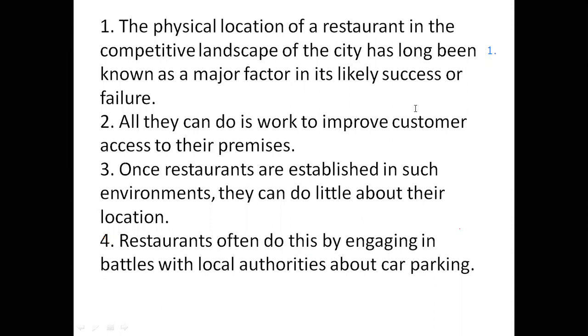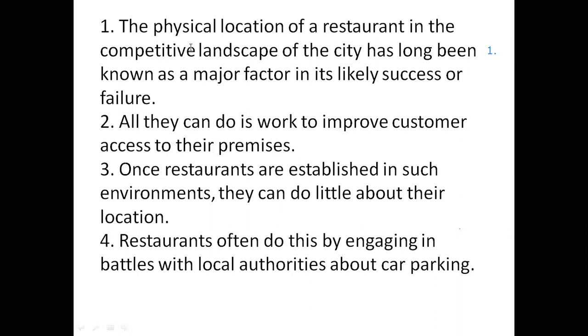Now we're going to try to make, as always, connections. So let's see. All they can do is work to improve customer access to their premises. Once restaurants are established in such environments, they can do little about their locations. Restaurants often do this by engaging in battles with local authorities about car parking. So it's definitely talking about doing something. So let's read it one more time.